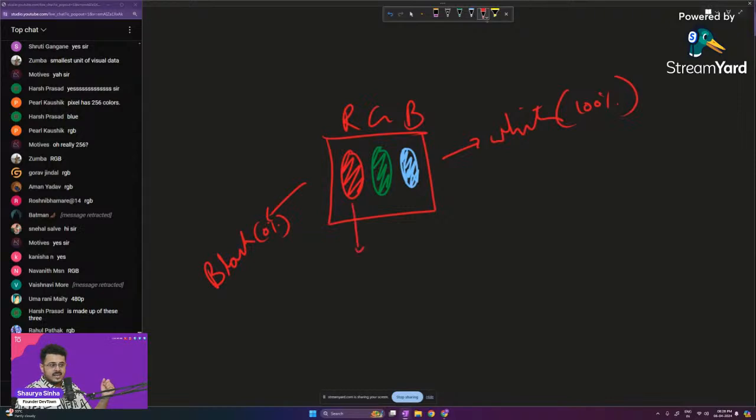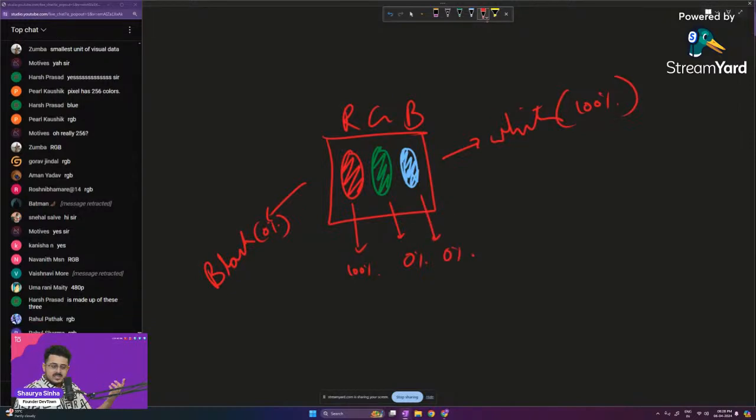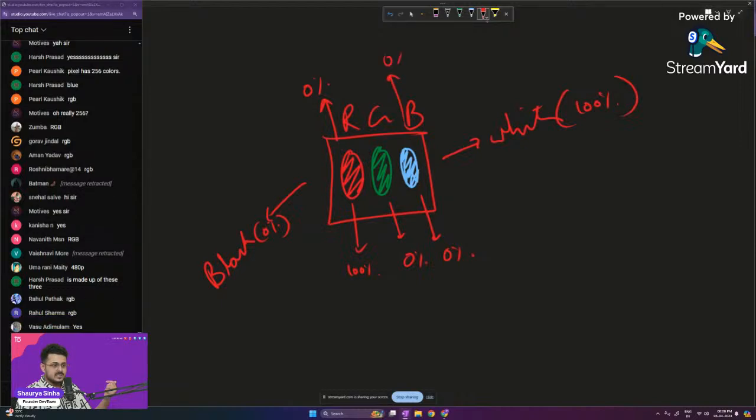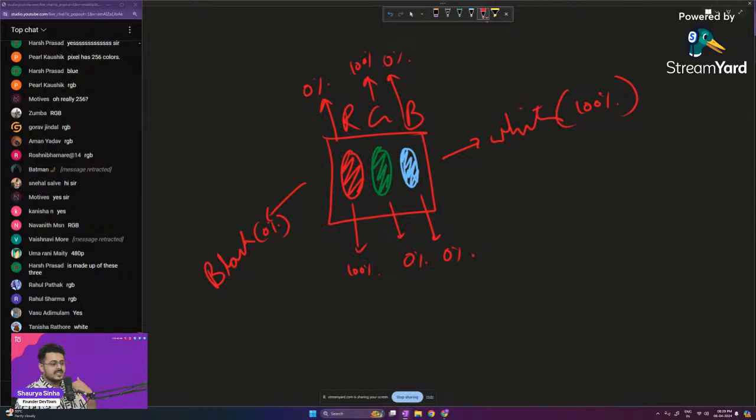If red is at 100% intensity and the other 2 are at 0% intensity, then I am going to get the red color. Similar to that, if red is at 0% intensity, blue is at 0% intensity, and green is at 100% intensity, I am going to get the green color. So this is how a pixel works.